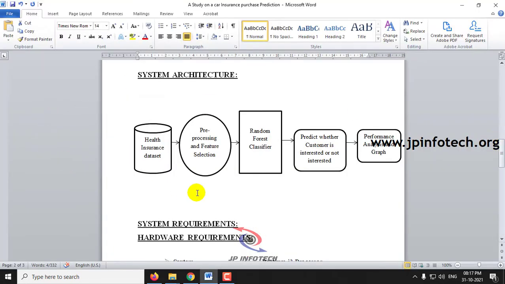Now in the system architecture you can see that we give the health insurance data set, then pre-processing and feature selection are made, and after that the random forest classifier is implemented and predicts whether the customer is interested or not, and then we go for the performance analysis and graph part. Now let us see the execution of the project.